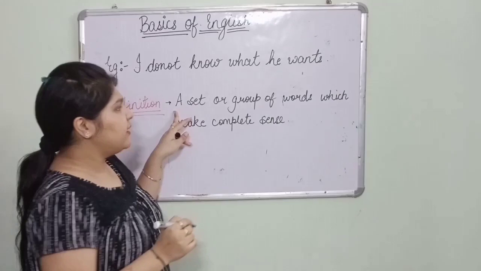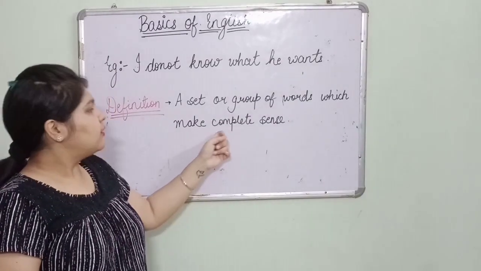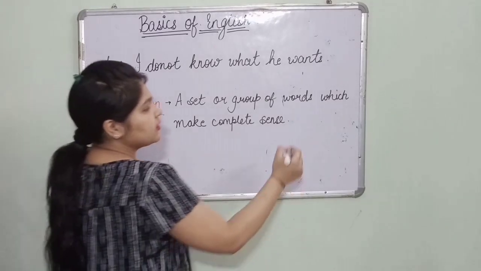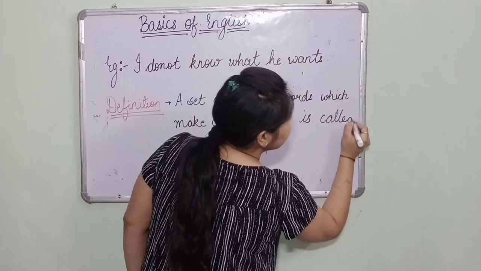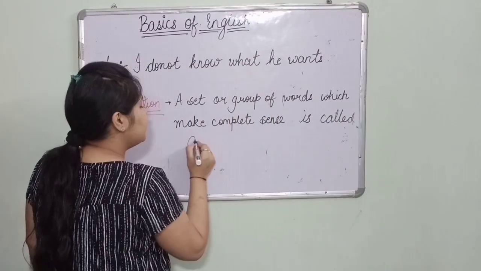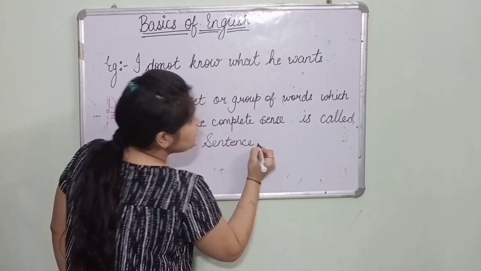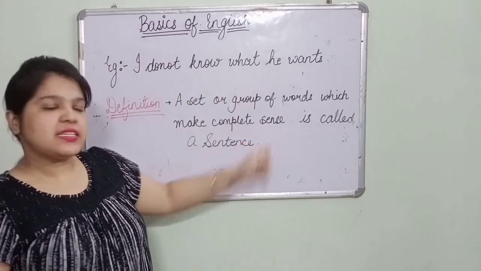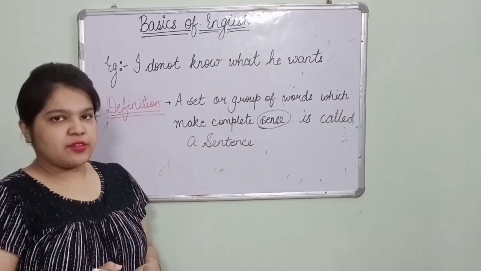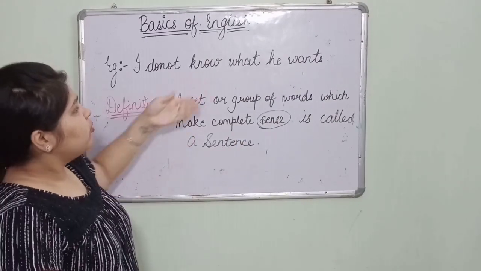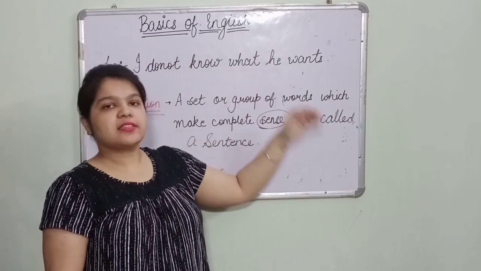A set or group of words which make complete sense is called a sentence. Very good. Now I'll explain the difference between phrase, clause and sentence in a tabular way.